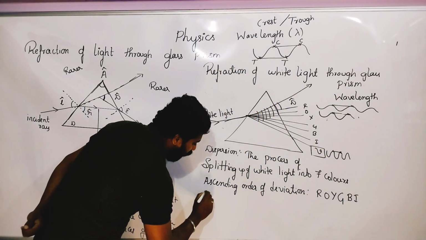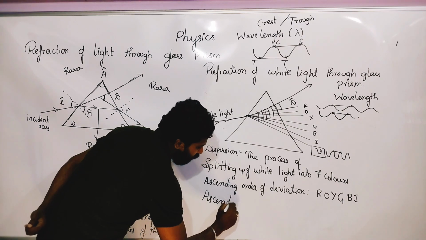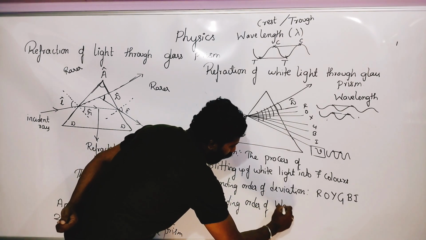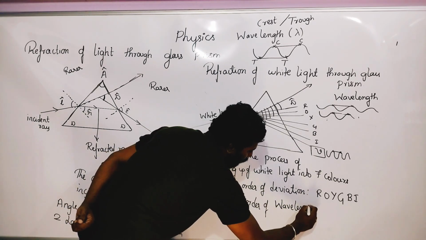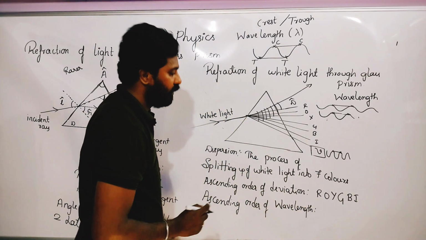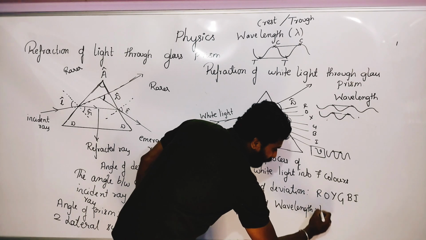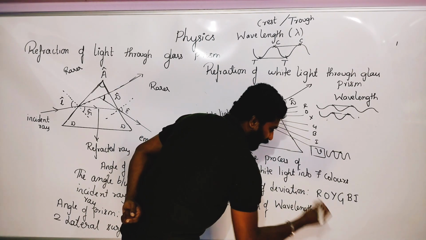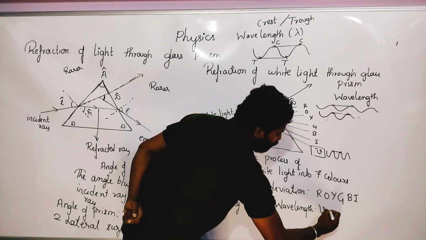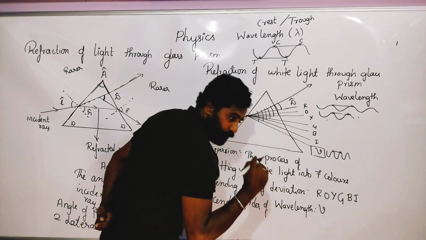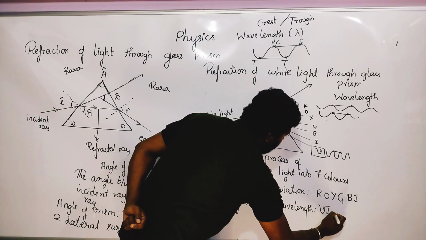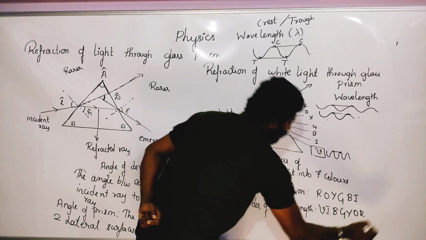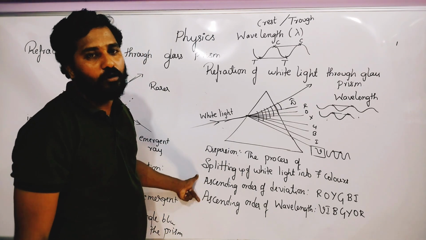So now ascending order of wavelength. Which is the smallest wavelength? Yes, indigo. Sorry, violet is the smallest wavelength. Ascending means small to big: violet, next is indigo, next is blue, green, yellow, orange, red. So very, very important, note down this point.